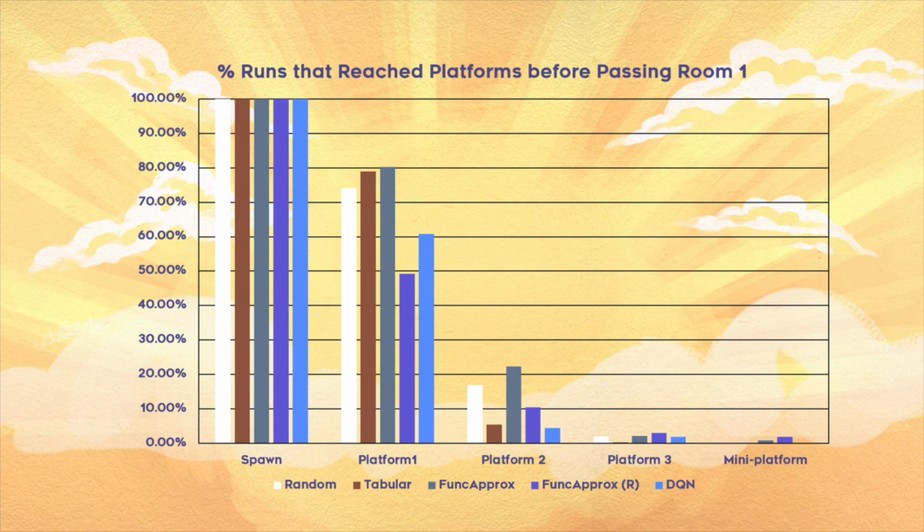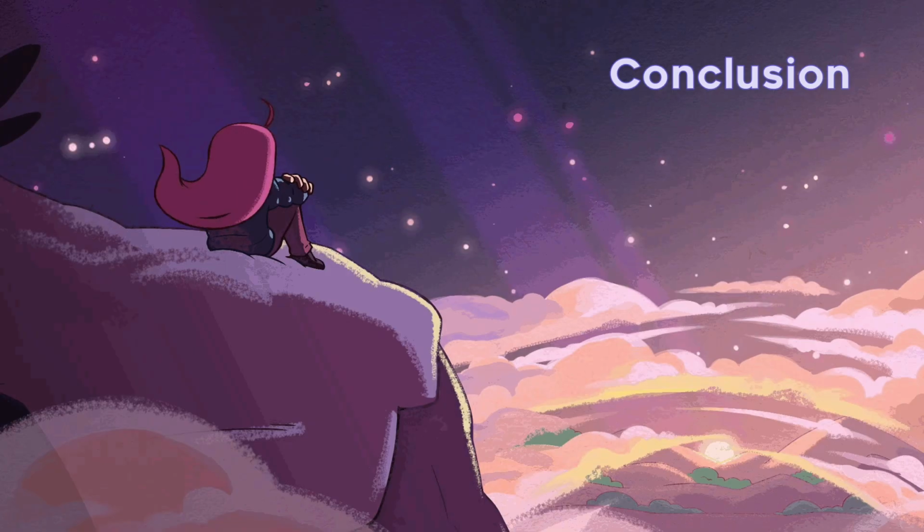Tabular Q learning learns too slowly and never succeeds within our time limit, while functional approximation progresses much faster. This project explored the learning ability of tabular Q learning, functional approximation, and deep Q networks at passing rooms in Chapter 1 of Celeste. Functional approximation and DQN were both able to pass the first 3 rooms, but functional approximation did so for a far higher percentage of seeds within the first 1,000 deaths.